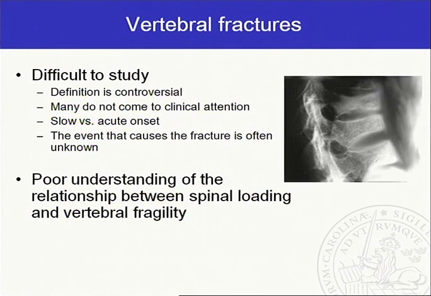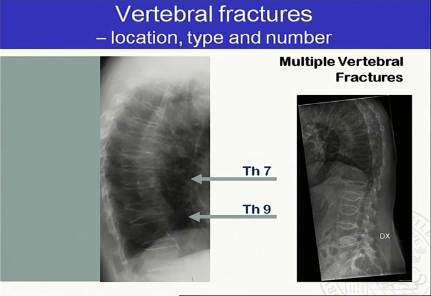Why is it difficult with vertebral fractures? Because they're difficult to study. Many other fractures are very easy to target and to make clinical randomized trials on. Because the definition of these fractures is controversial. Many of them do not come to clinical attention. And we also have the slow versus the acute onset of these fractures. And the event that causes the fracture, compared to most other fractures, is often unknown. And we also have a poor understanding of the relationship between spinal loading and vertebral fragility.